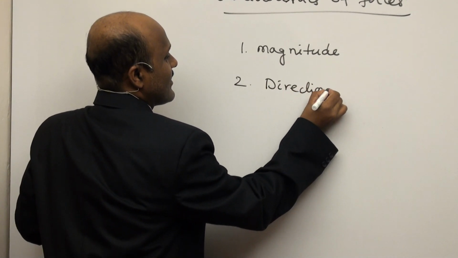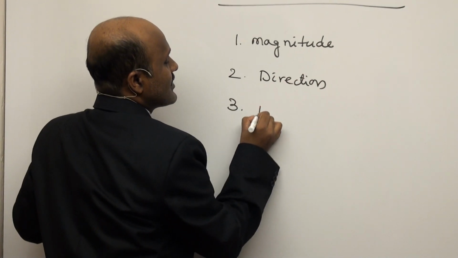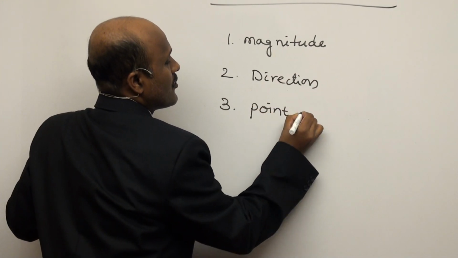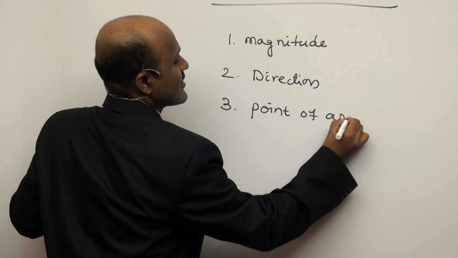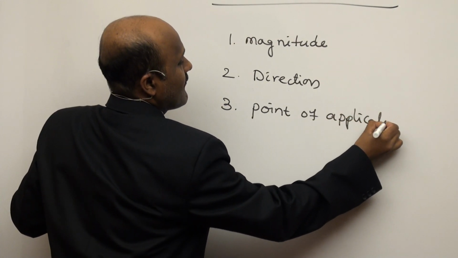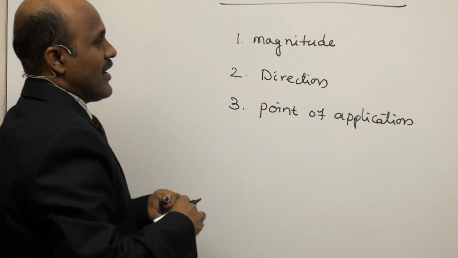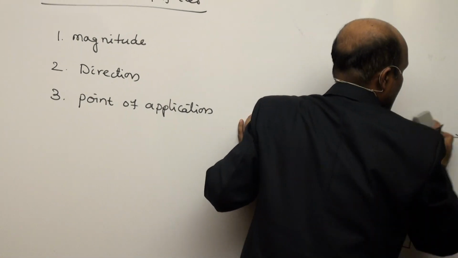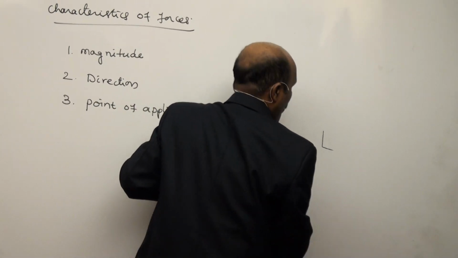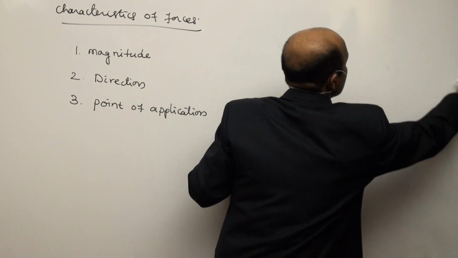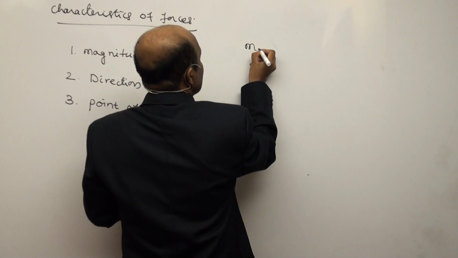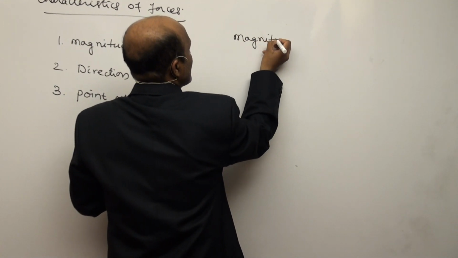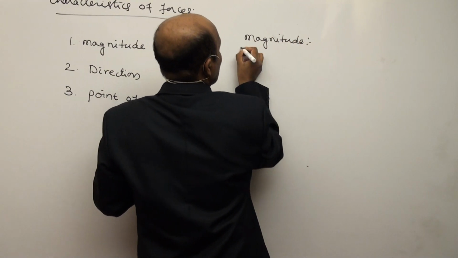Next one is a direction. Next one is a point of application. So first of all, we will discuss the first characteristic. The first one is magnitude. What is a magnitude?